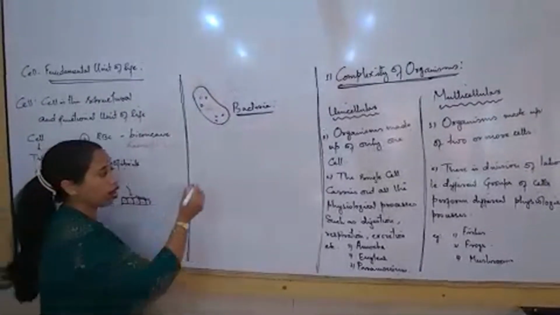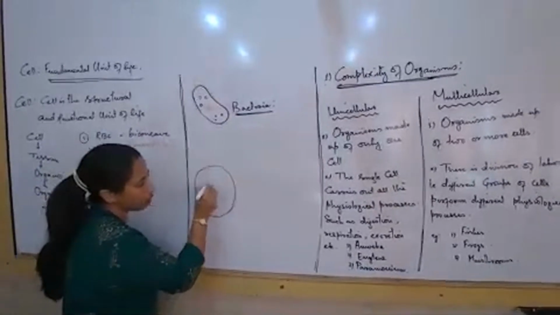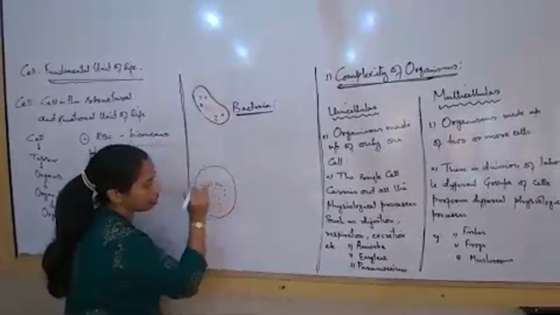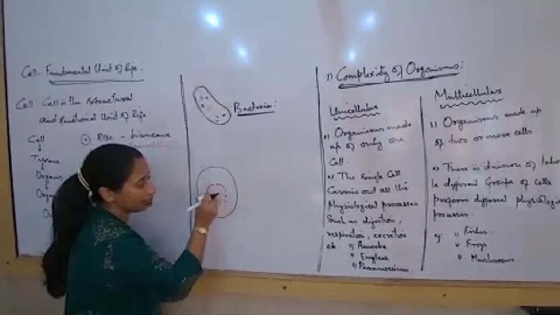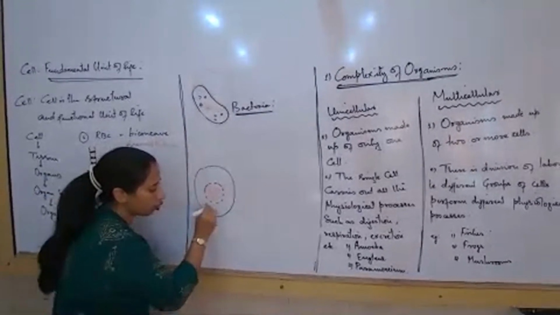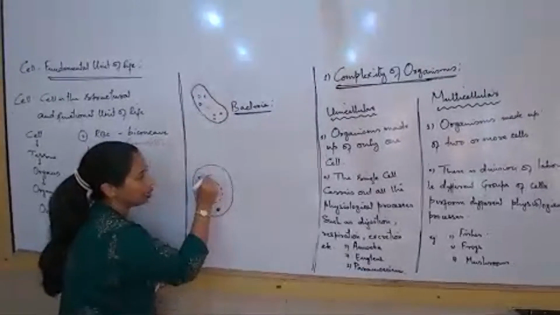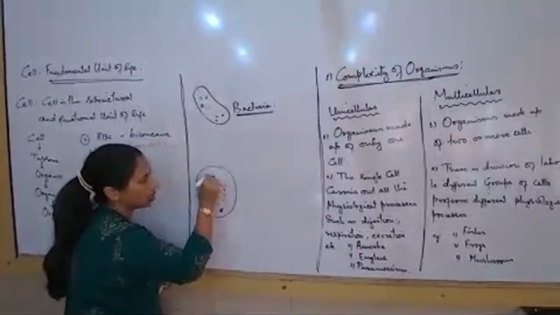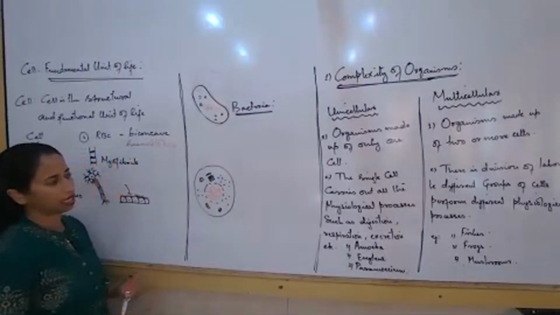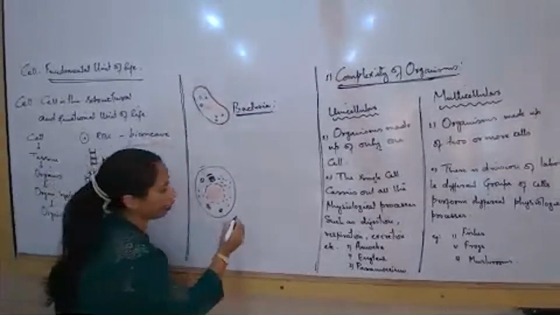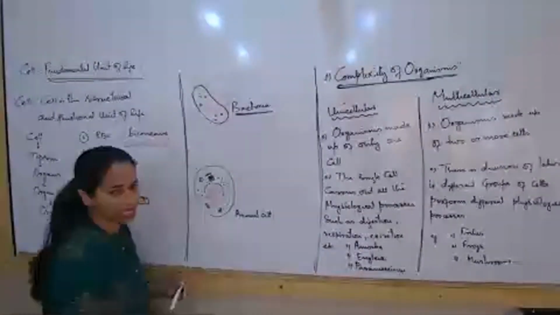At the same time, let us draw our own cells. If I have to draw our own cells, we generally would draw it this way, where this is the covering, and then this is the hereditary material that I'm drawing here. And then there are so many cell organelles here, a whole lot of cell organelles, so many different types. So just to understand, here I'm drawing the structure of an animal cell.